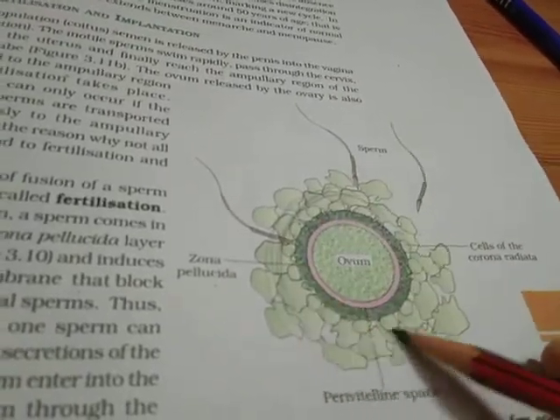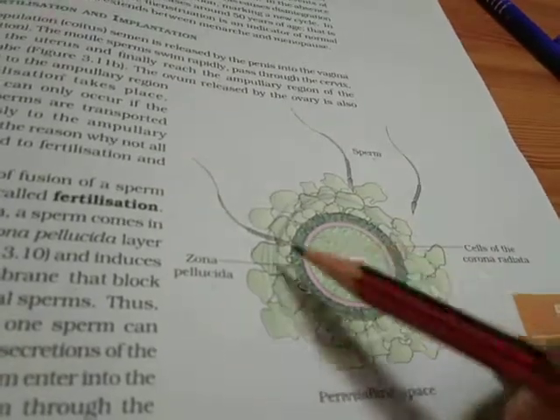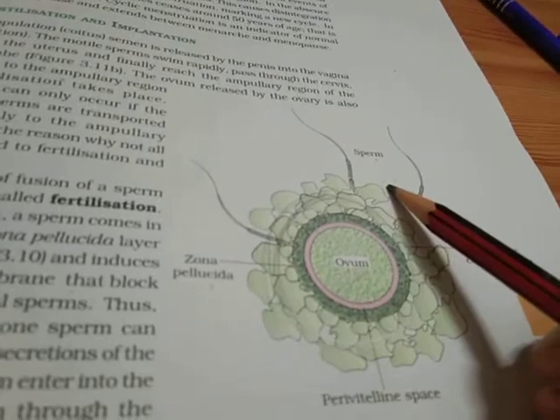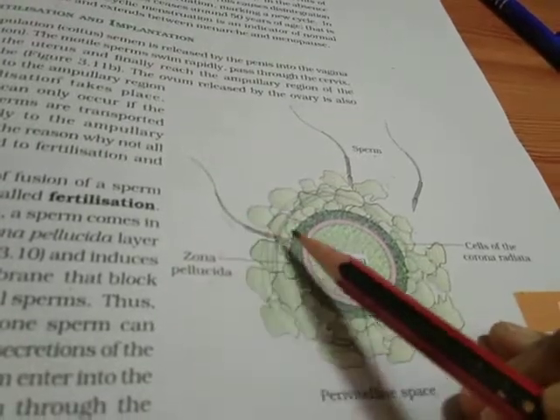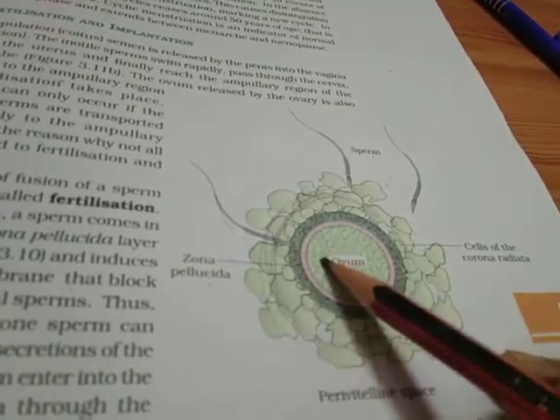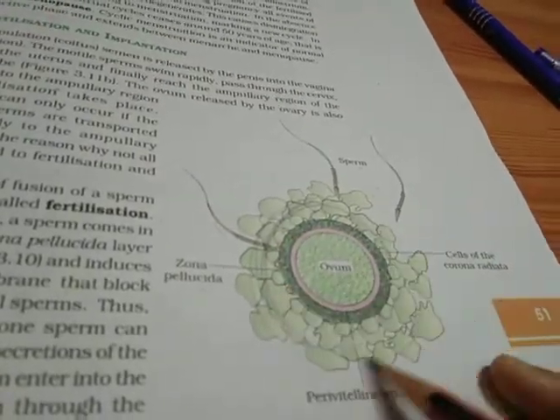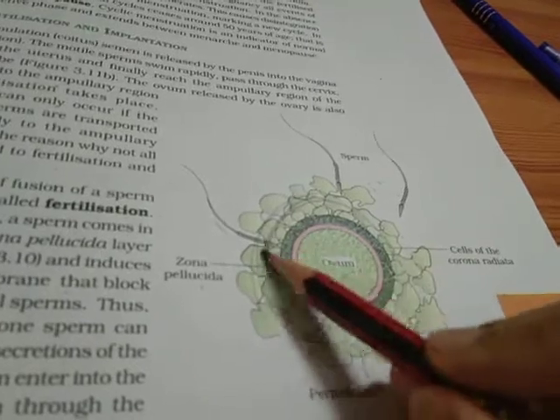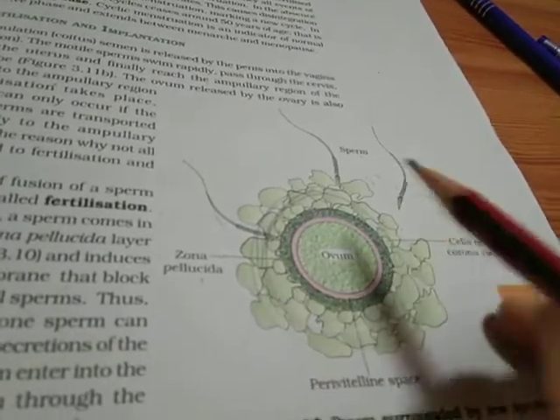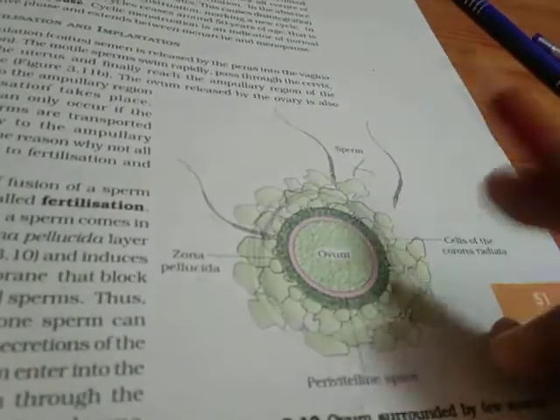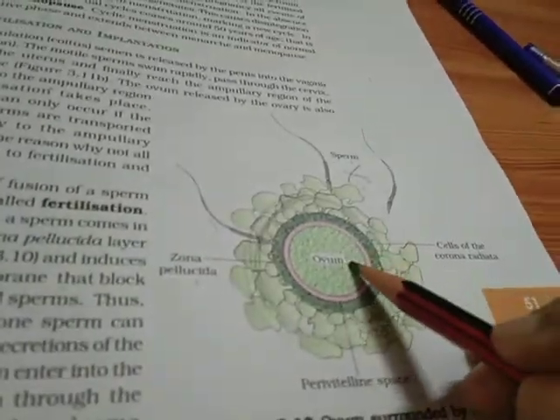I have already told you the main function of this layer is to block the entry of multiple sperms. When a sperm gets inside and fuses with the ovum, it changes the chemical nature of the zona pellucida, the outer layer, so that the other sperms cannot make an entry inside the ova.